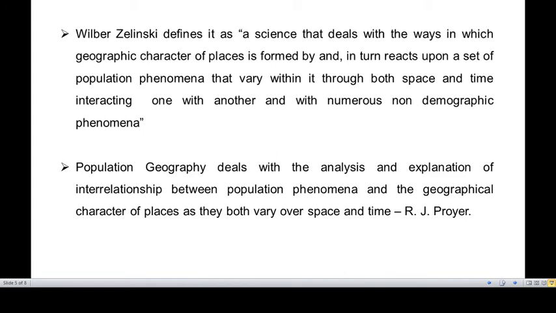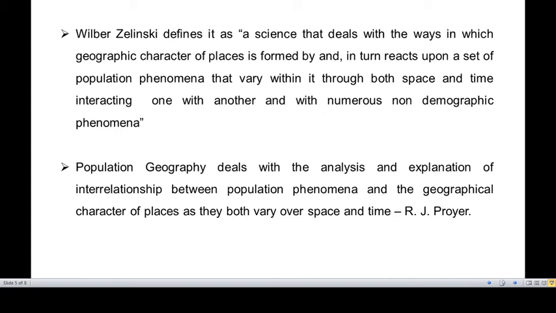Here, the literal meaning is that it is an analysis and explanation of the interrelationship between population phenomena, the population aspect, and the geographic character of places, as both vary over space and time. So here, the meaning is that in population geography, basically it is the interrelationship between the population segment and the geographic character of places. So basically, the study is trying to analyze the relationship between the population and the